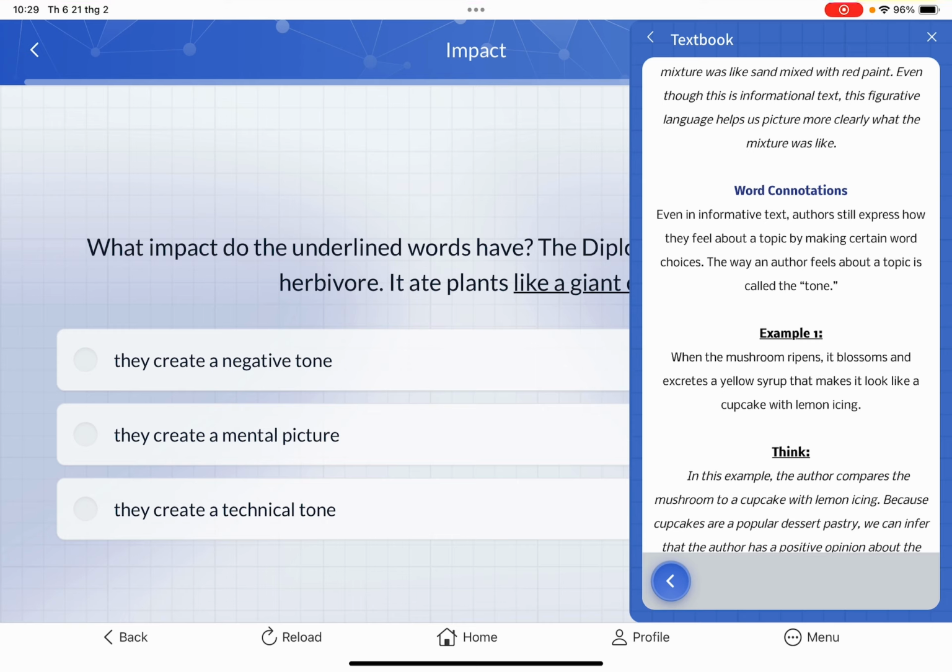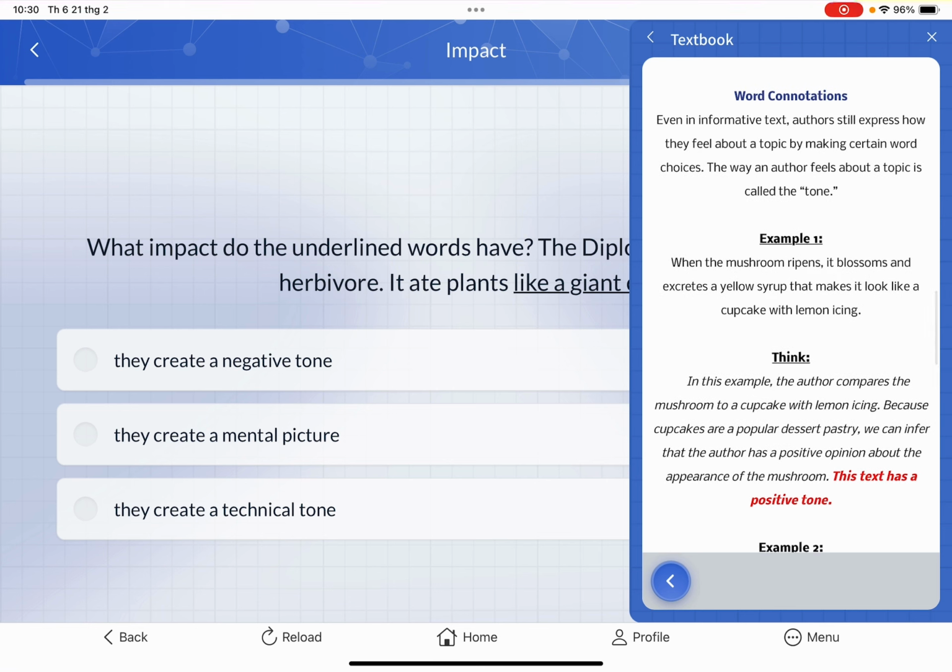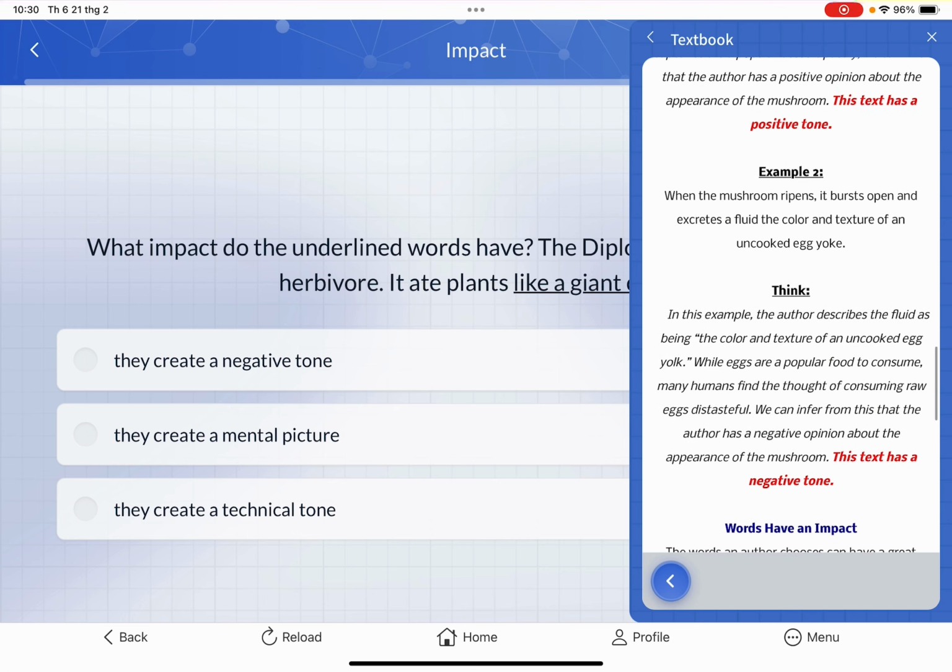Even in informative text, authors still express how they feel about a topic by making certain word choices. The way the author feels about the topic is called the tone. So I have two examples. The first one is: when the mushroom ripened, it blossomed and excreted yellow syrup that made it look like a cupcake with lemon icing. Or in example 2: when the mushroom ripened, it burst open and created a fluid the color and texture of uncooked egg yolk.